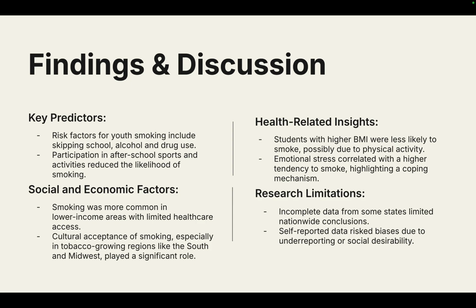And research limitations. There was incomplete data from some states that limited nationwide conclusions, and self reported data risked biases due to underreporting or social desirability. Some people could have lied and gave us the wrong data just to look more popular or for any other reason.